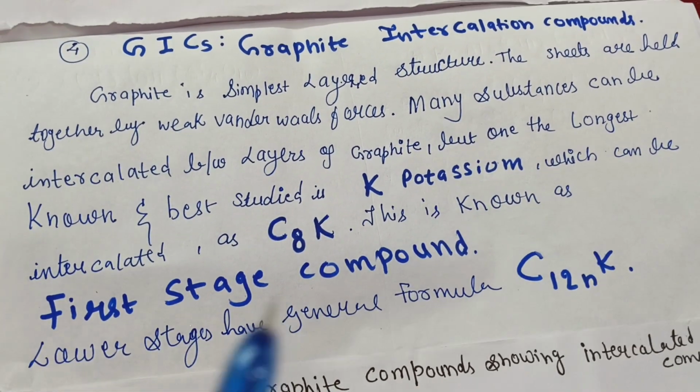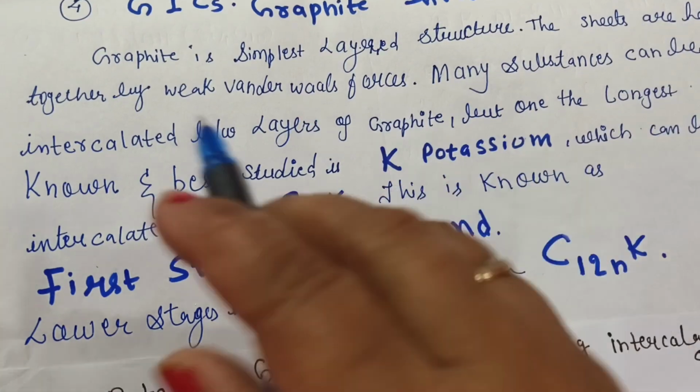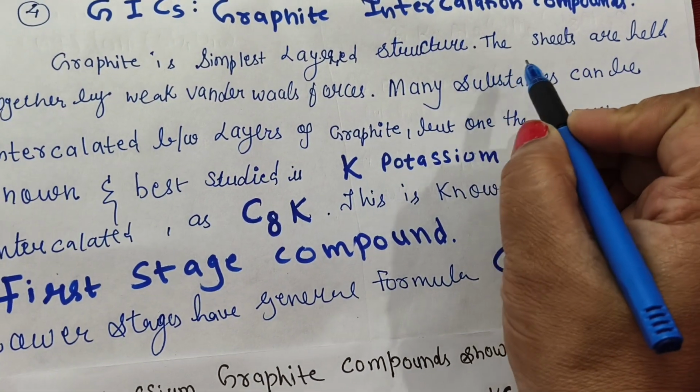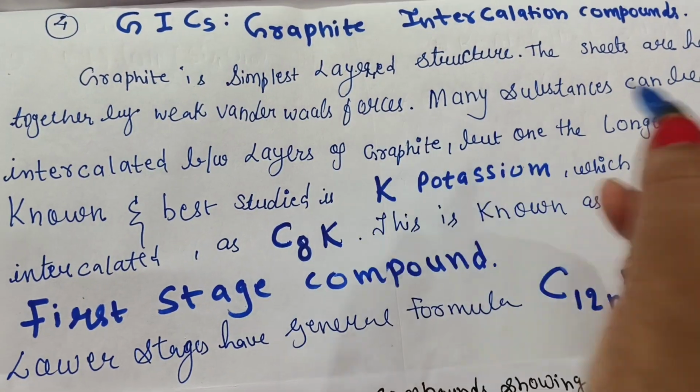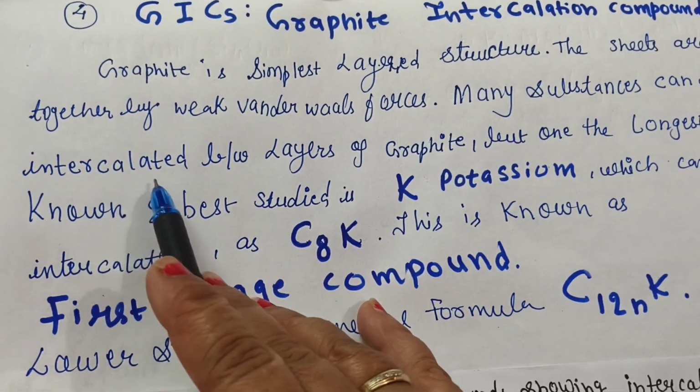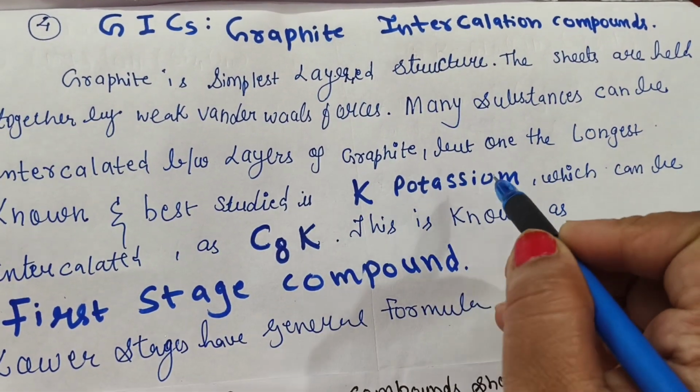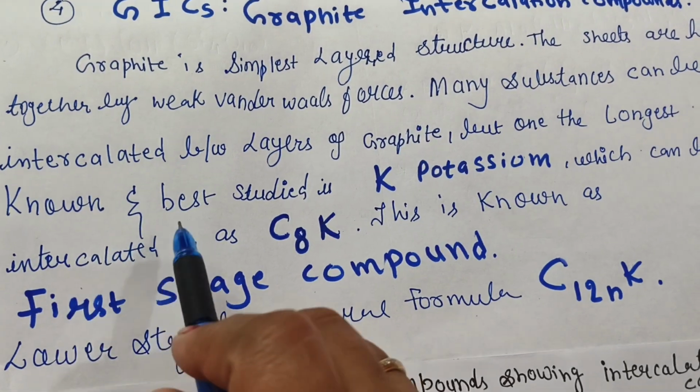But in graphite, sheets will slip over each other. So there is already a layered structure in the graphite. The sheets are held together by weak van der Waals forces. Many species can be intercalated between the layers of graphite, but one of the longest and best studied